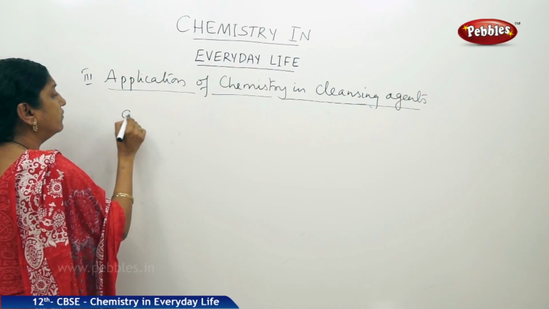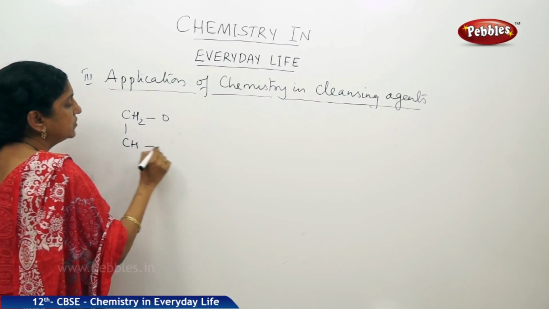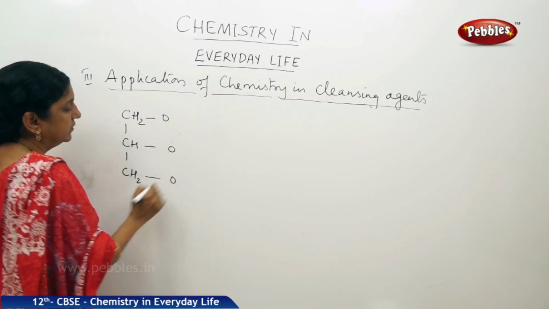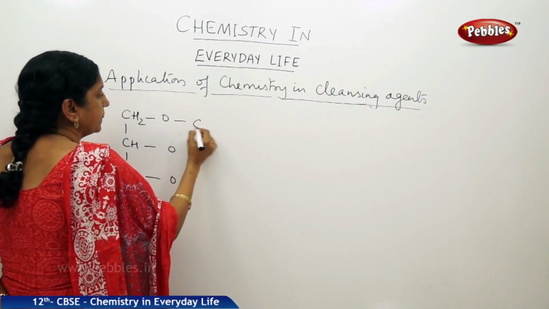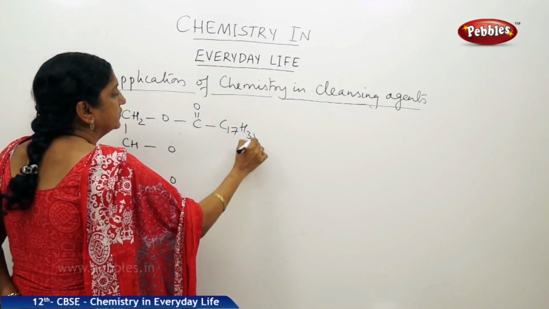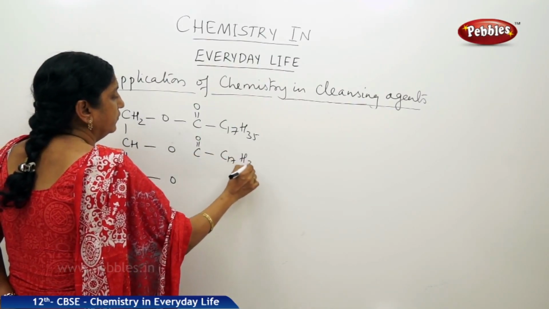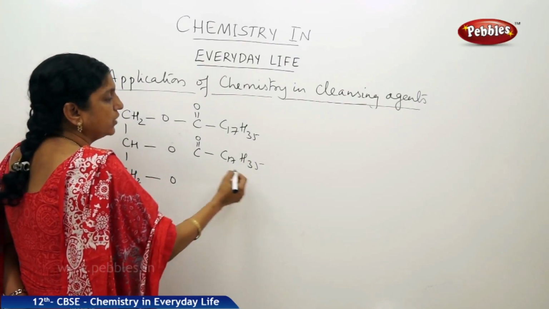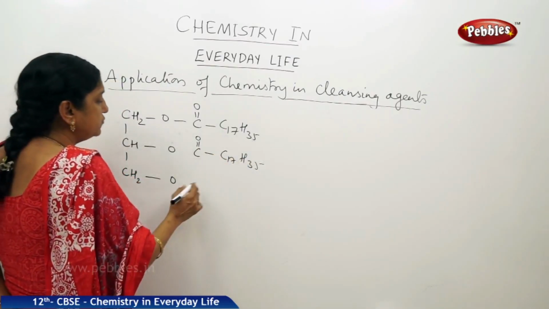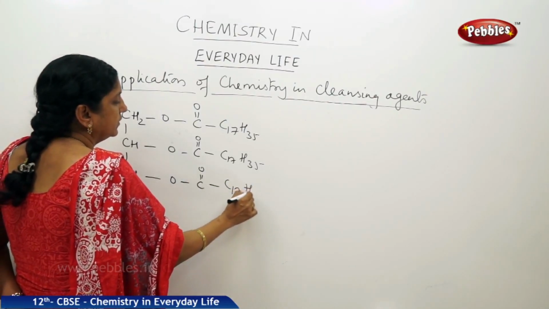So, let us suppose this is our fat, CH2O, CHO. This is the glyceryl part, glycerol part, and C double bond O, C17H35. This is the stearic acid part, C17H35. CnH2n plus 1, that is the alkyl group formula. This is a saturated hydrocarbon chain, C17H35.